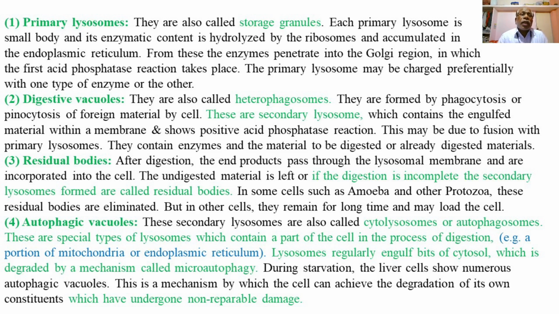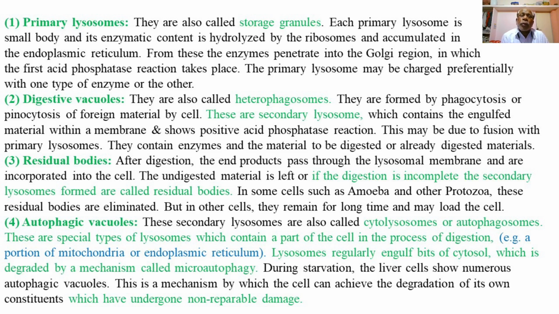Then the last, fourth type of lysosomes is called autophagic vacuoles. These are also a type of secondary lysosomes, also called cytolysosomes or autophagosomes.